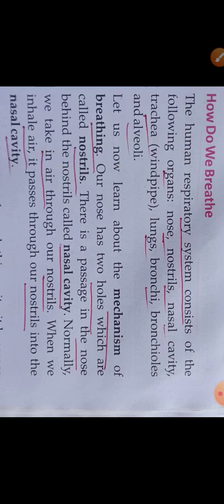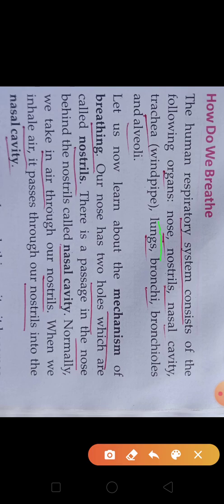See children, the human respiratory system consists of the following organs: nose, nostril, nasal cavity, trachea, that is known as windpipe, lungs, bronchi and bronchioles. Alveoli are also there.